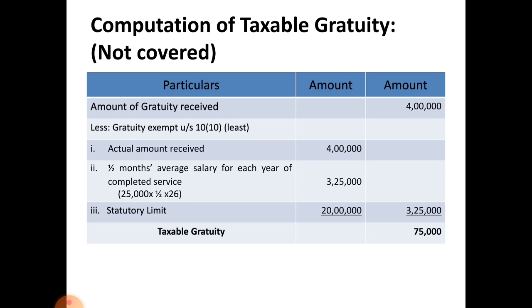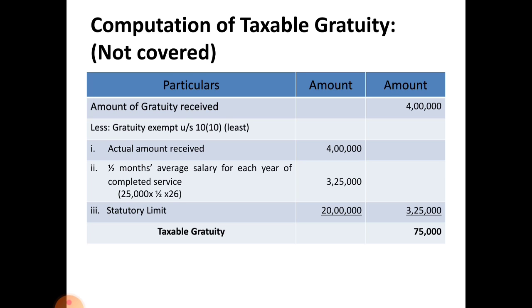While discussing death cum retirement gratuity, I explained that for not covered by the Payment of Gratuity Act, the statutory limit is 10 lakh, but that has been changed in this assessment year 2020-21. For not covered under Payment of Gratuity Act also they increased the statutory limit to 20 lakhs, from this assessment year onwards.